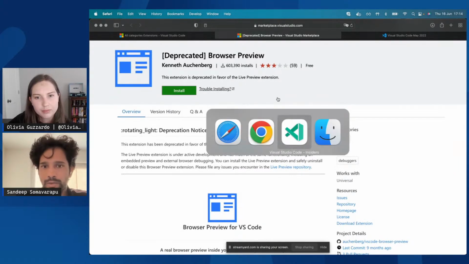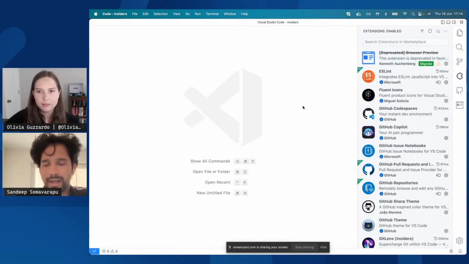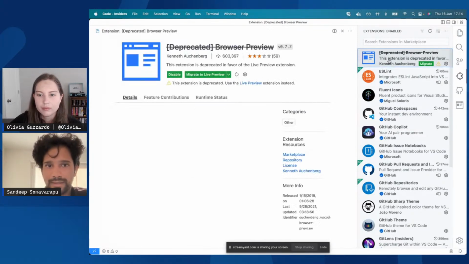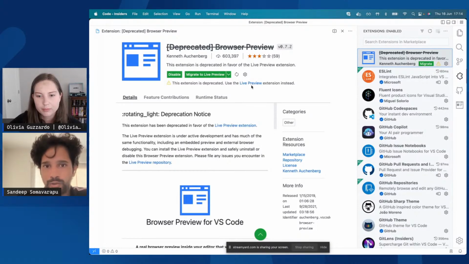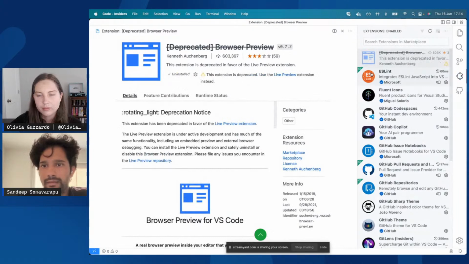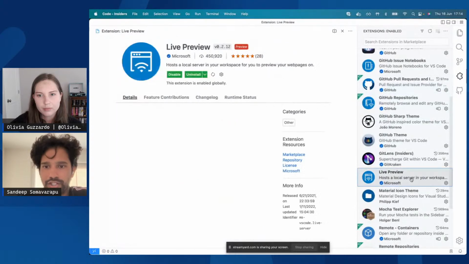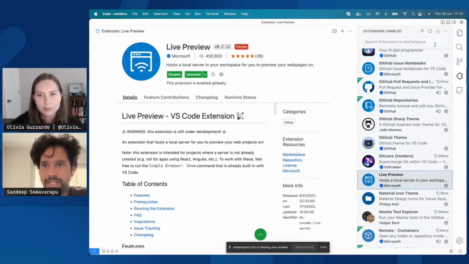So I will be talking more about how we will be showing this feature in VS Code when there are any deprecated extensions. So let's say I have this extension installed already in VS Code, and there is a better extension in the marketplace, which is called Live Preview. It's an alternate extension of this, and I have this extension already installed. So you already see that we show a migrate button when you already have this deprecated extension installed, and you can migrate by uninstalling this extension and installing the Live Preview extension. So we support this migrate for this specific scenario.